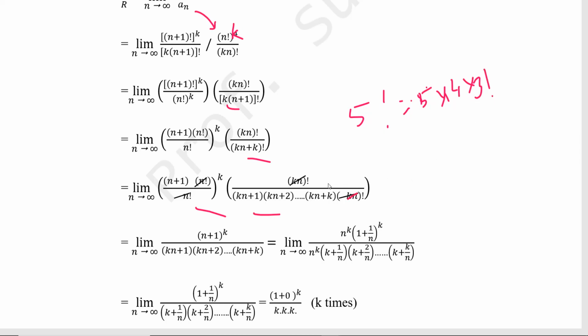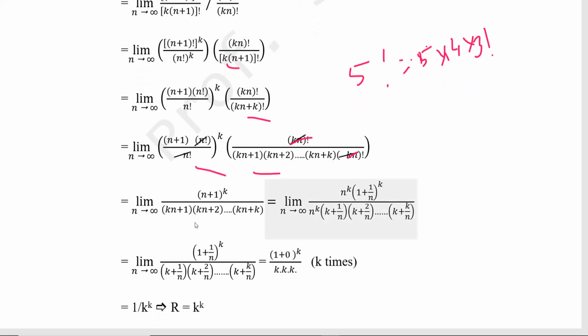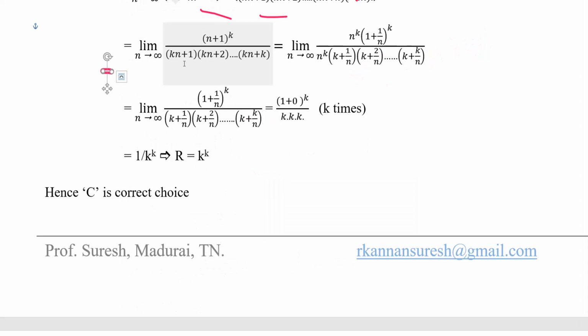So (kn)! gets cancelled. The remaining terms are written here. Take n from each factor in the denominator: from the first factor n, second factor n, third factor, up to the last factor take n. How many n's are there? k n's are there, so n power k. And from the numerator also we can take n outside. Already power k is there, so it will become n power k. So now n power k and n power k get cancelled.